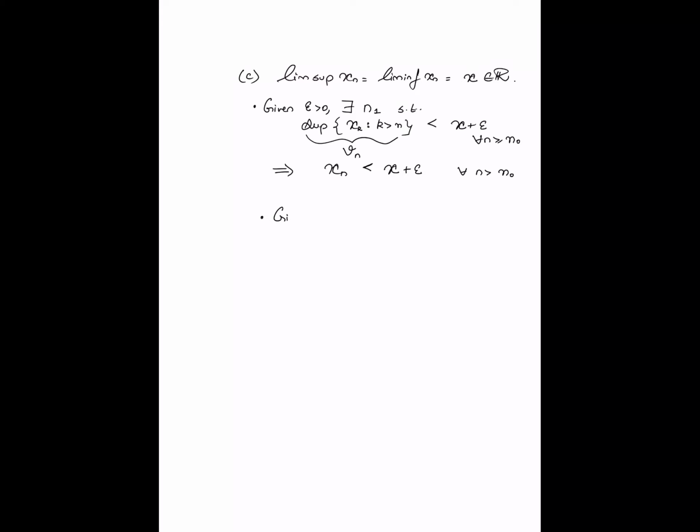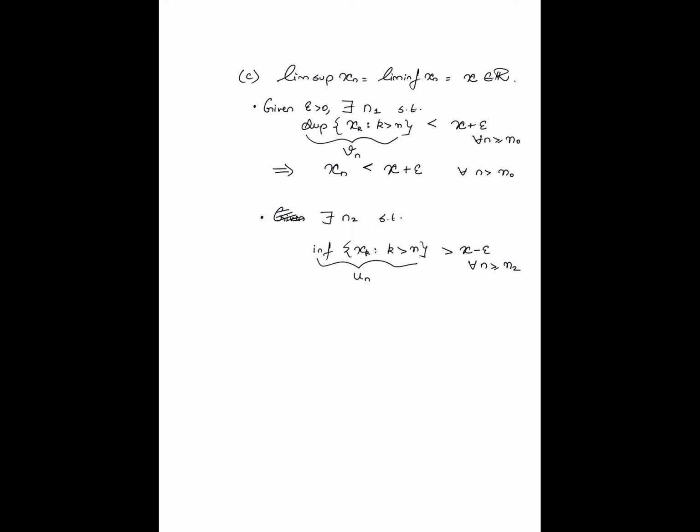Similarly, for the same epsilon greater than 0, or given any epsilon, similarly there exists some n2 such that the infimum is greater than x minus epsilon. This object is what we called un. Okay, so the fact that un converges to x implies that for the same epsilon that I have chosen before, there exists some n2 such that un is going to be greater than x minus epsilon for all n greater than or equal to n2.